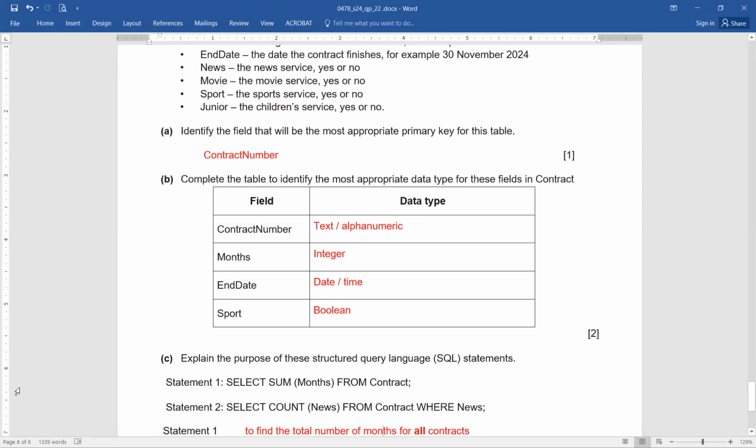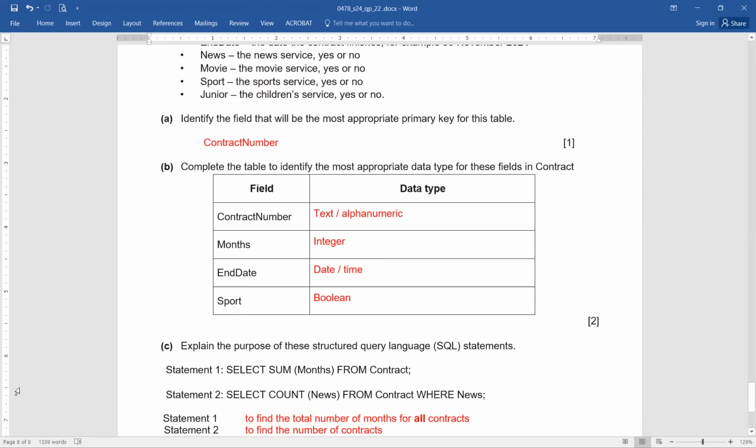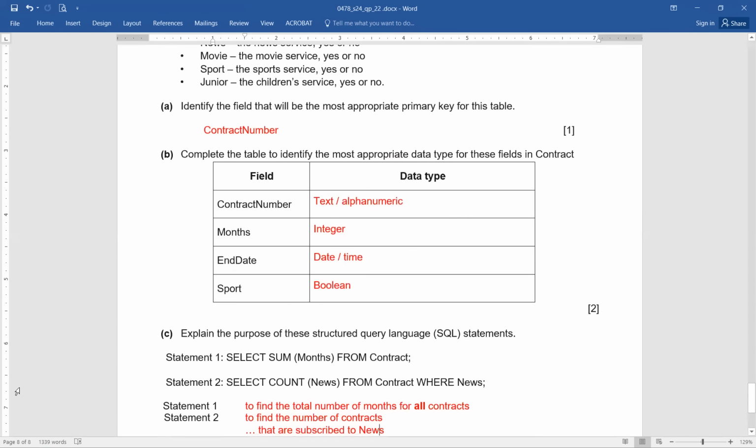Now explain the purpose of these SQL statements, structured query language statements. First statement, select sum months from contract. And second statement, select count news from contract where news. See, sum, this is something that we have done, and it is there to find the total number of months for all contracts.